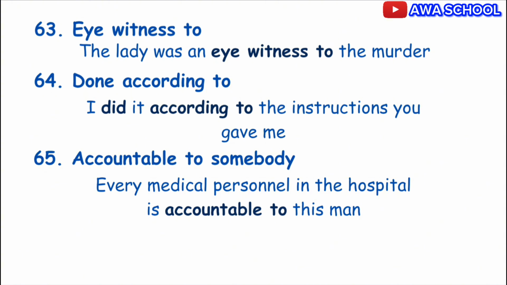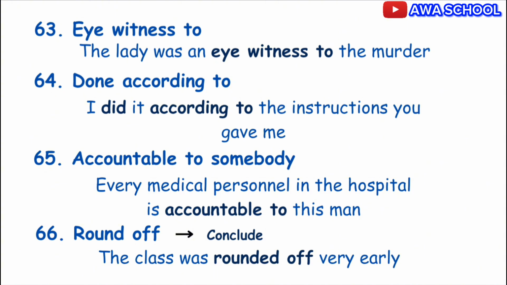To mean conclude, use round off. To mean conclude, use round off. Example, the class was rounded off very early. Is that clear? Round up, on the other hand, means either to arrest, gather together, or could also mean a summary. Is that clear? So round up means to arrest, to gather together, or summary. But round off means to conclude.